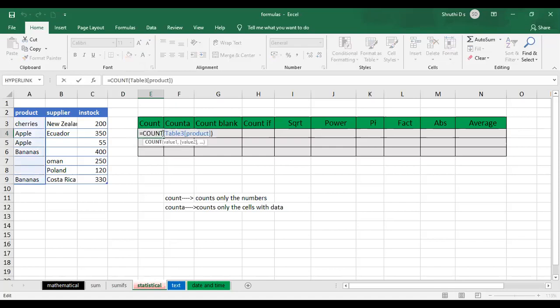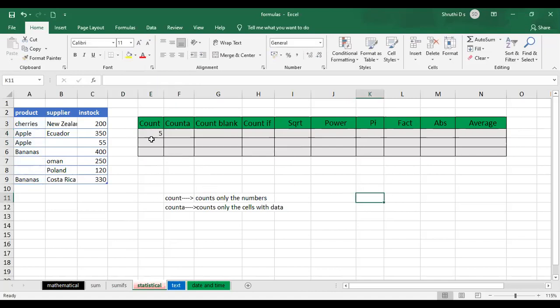Similarly, see if I change this to the COUNTA function with the same range, and I'll just press enter, see what it gives you? 5. 1, 2, 3, 4 and 5, leaving out these two empty spaces. So basically the COUNTA function is going to count only the cells with data, leaving out the empty cells. Okay, clear with COUNT and COUNTA?